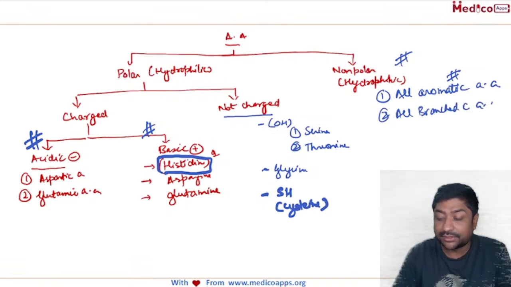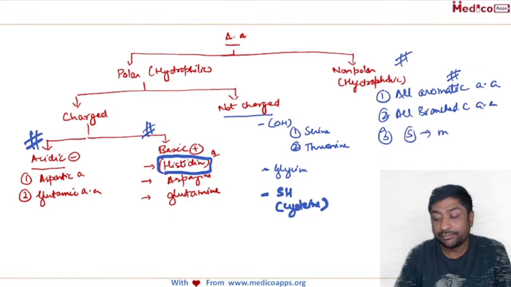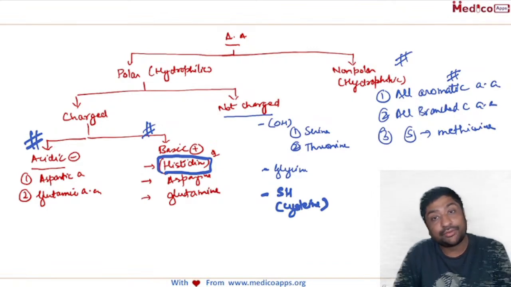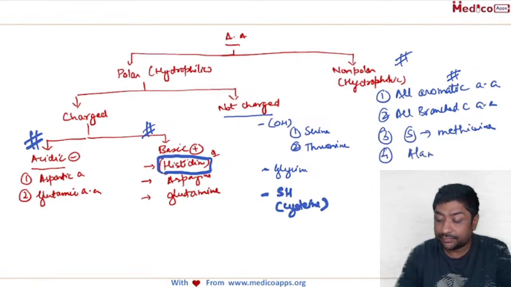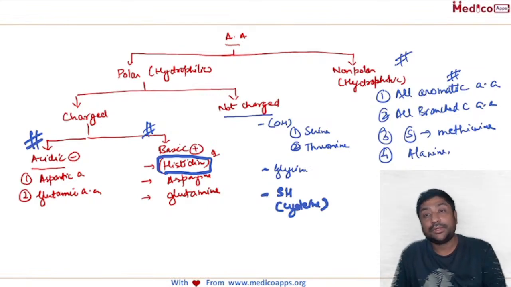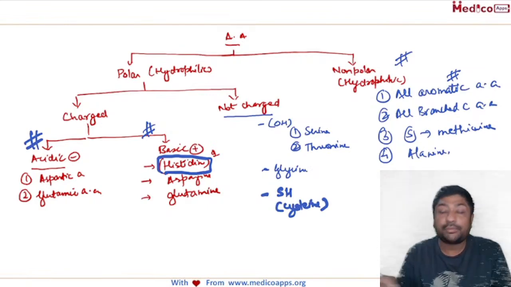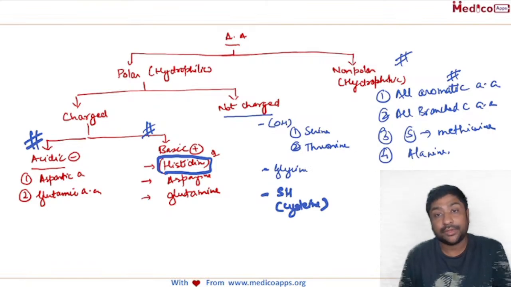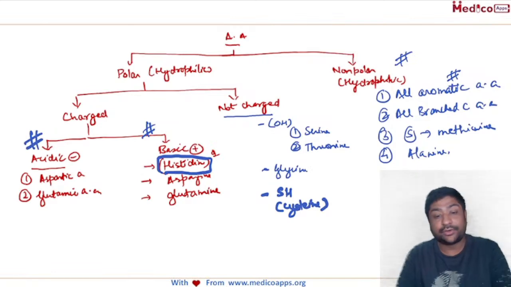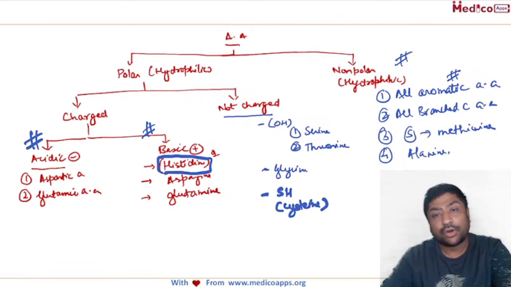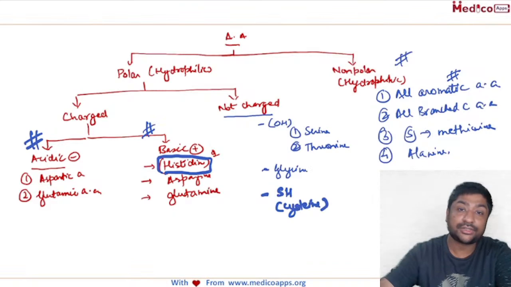All branched chain amino acids. Okay, then we have one with a sulfur group, methionine, with SH group. Cysteine was hydrophilic, not charged but hydrophilic, and the last in this will be your alanine. Any doubt in this? So these were all the non-polar or hydrophobic amino acids. So this classification you should know even in your dreams. Even in your dreams, if they ask you, because lots of questions keep coming on classification of amino acids.